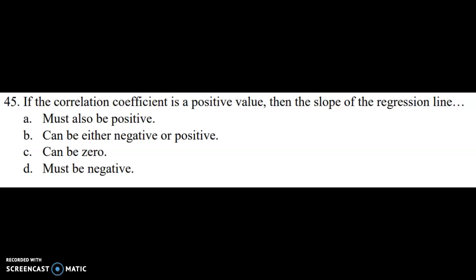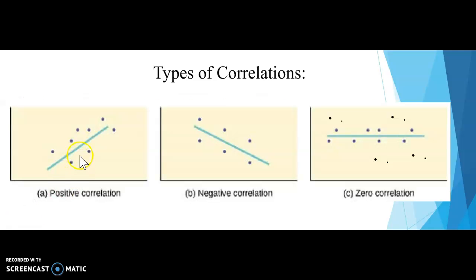Question 45. If the correlation coefficient is a positive value, then the slope of the regression line will be what? Okay, so here we have a positive correlation. This is a negative correlation, and this is a zero correlation. Okay? The slope of this positive correlation is positive. The slope of this negative correlation is negative, and the slope of this zero correlation is zero.